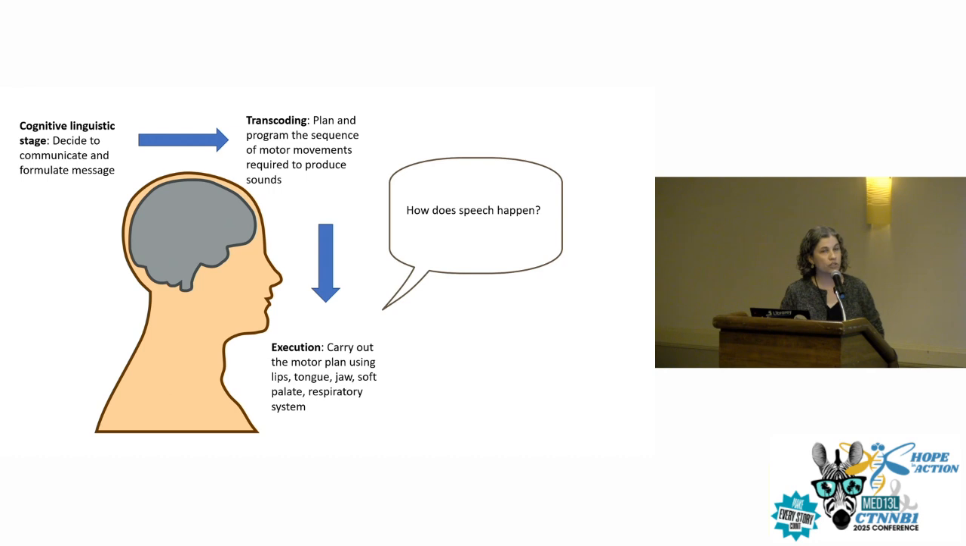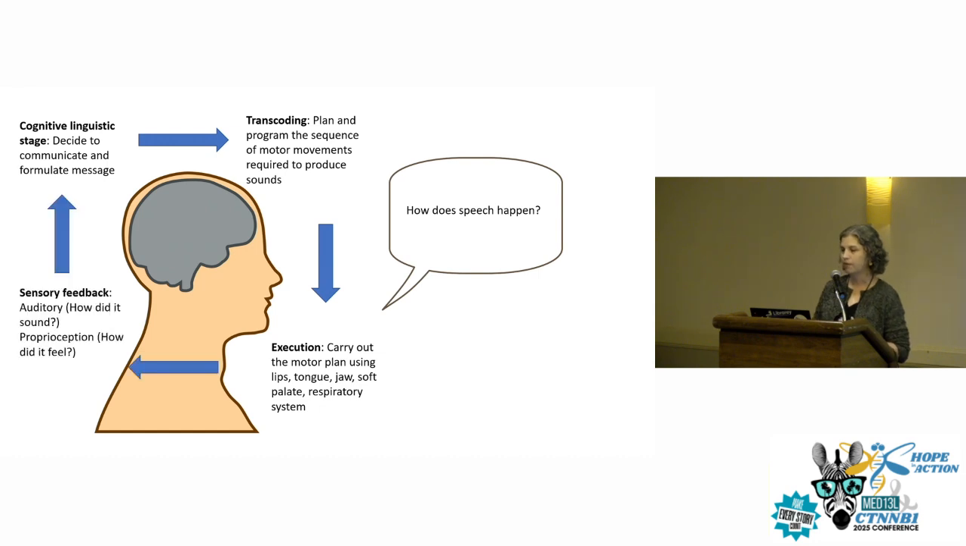After that is execution. Once we have those motor plans, we actually have to execute them. To execute them, we need to coordinate a lot of movements. These are called the articulators, things like the tongue, the lips, the soft palate, the larynx. All of these things have to work together in concert to produce fluent speech. And then lastly, we have sensory feedback, and this is an important part too. There's an auditory component, so how did that message sound? There's also a proprioceptive component, so how did it feel? When we get this feedback, it helps us tune the message so that the next time we produce it, it's produced more accurately.